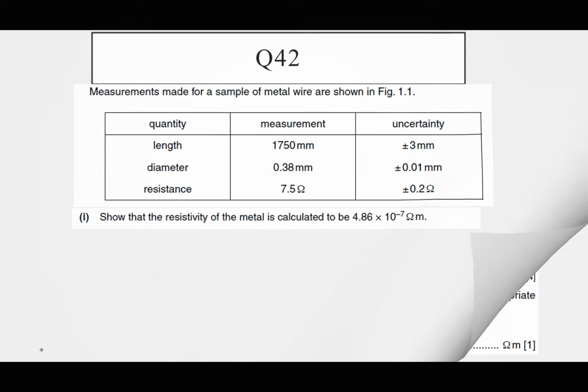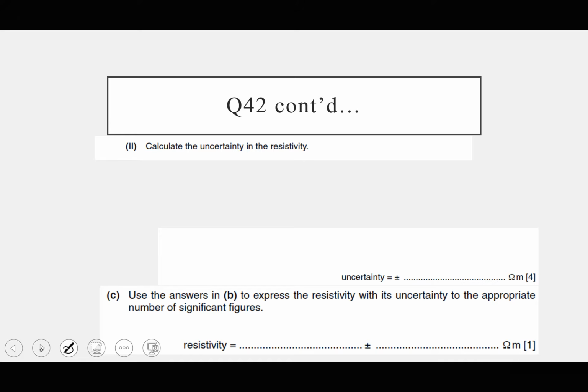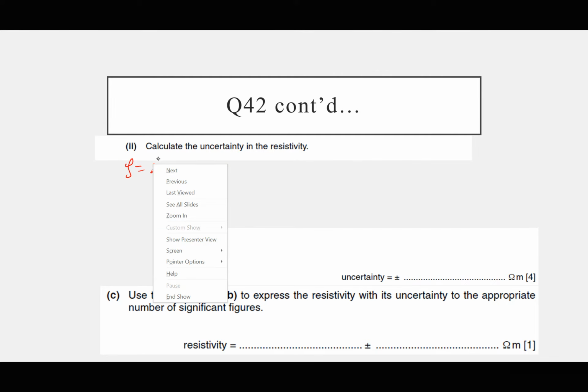Let's check. Calculate the uncertainty in the resistivity. So we now know the formula that we have used: resistivity is equal to πd² times resistance divided by 4L. We want the absolute uncertainty.